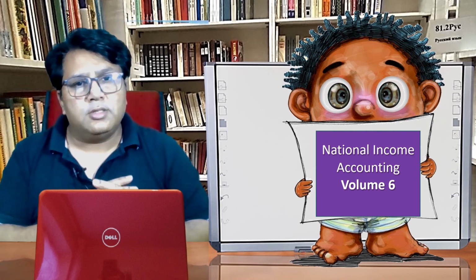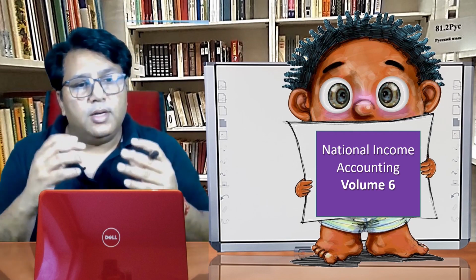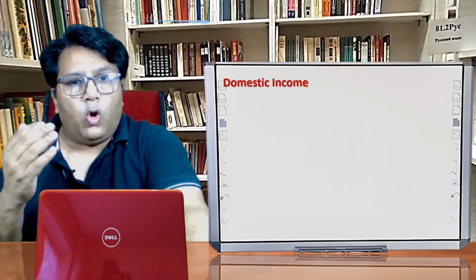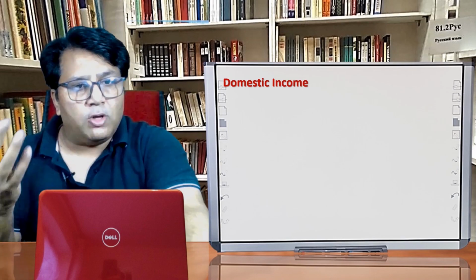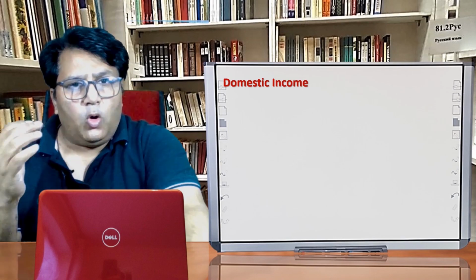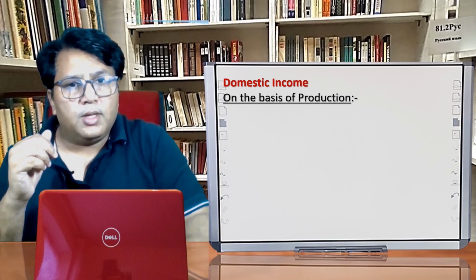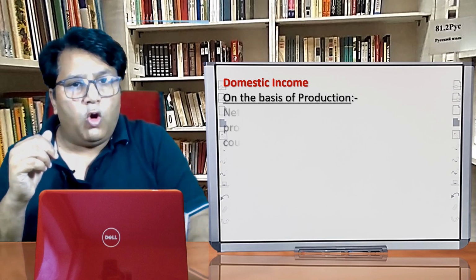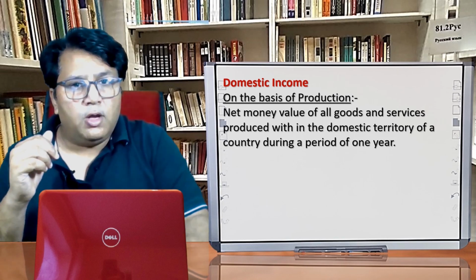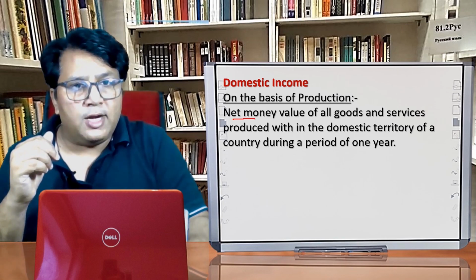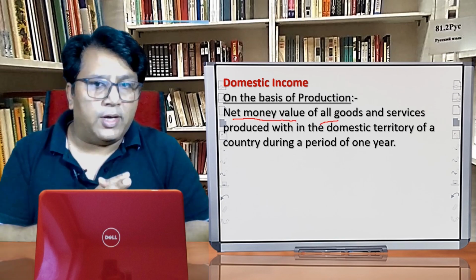Now let us discuss the domestic income. Domestic income can be defined on the basis of production and on the basis of the income. On the basis of the production, domestic income means the net money value of all the goods and services produced within the domestic territory of a country during a period of 1 year.